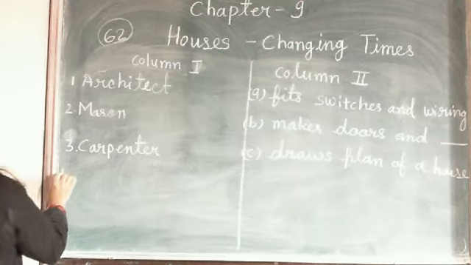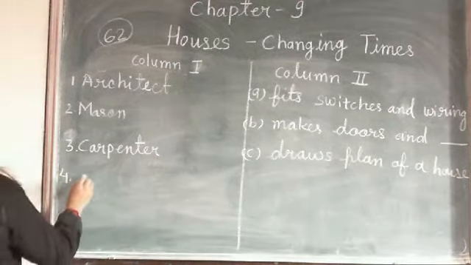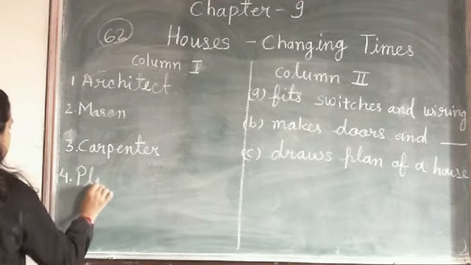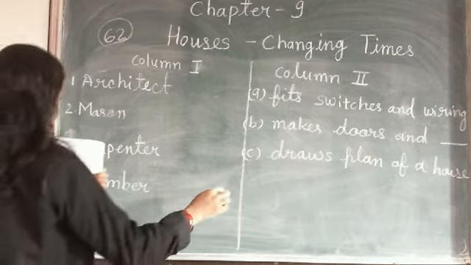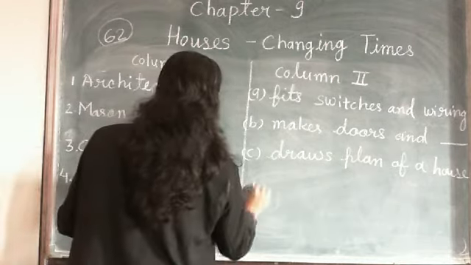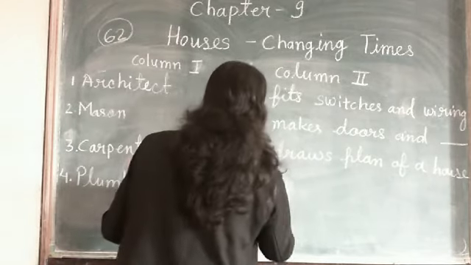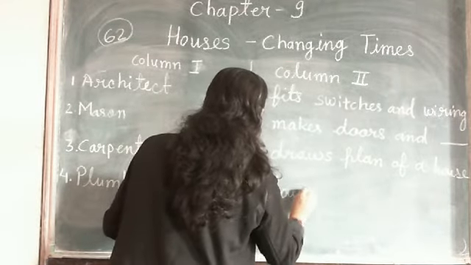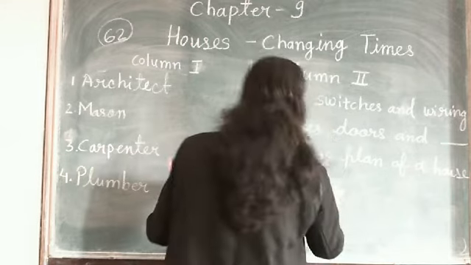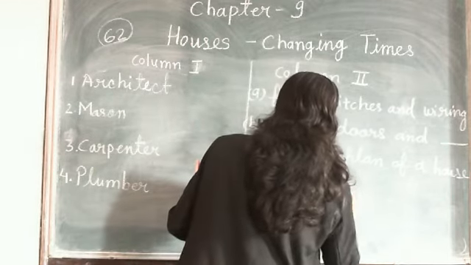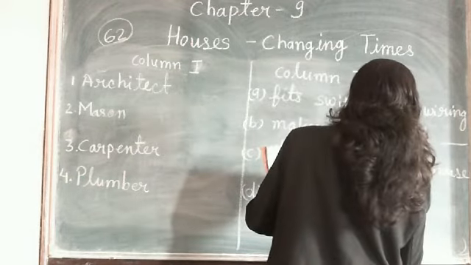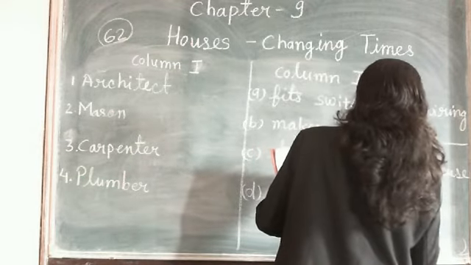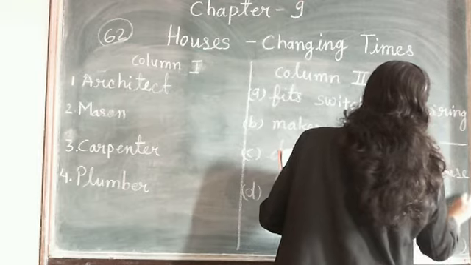Now the number 4 plumber. Now the D is lays bricks of the wall.